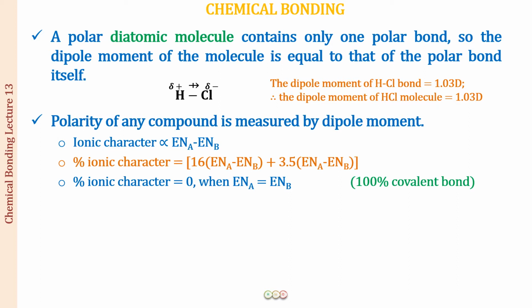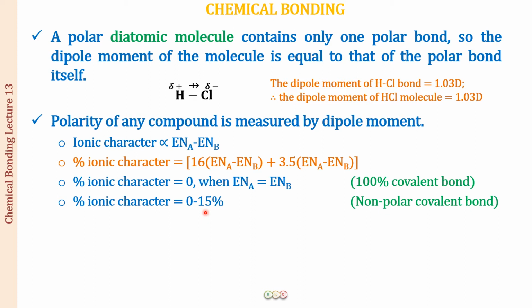And the percentage ionic character is 0 when the electronegativities of the two atoms are equal, and this we are going to call a 100% covalent bond. Although now you know that this is not 100% covalent. At any instant of time there is a presence of a partial ionic character also, because of the constant moving of the electrons. Then the percentage ionic character can be between 0 to 15%.